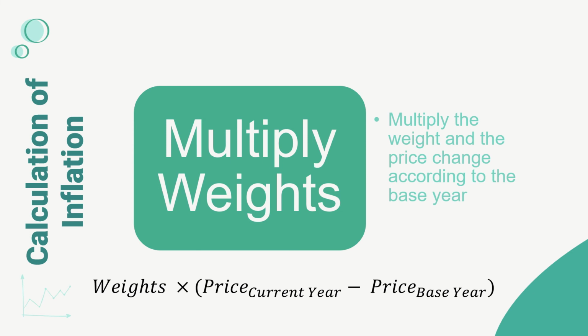So now I take the weights and then I multiply with price change. Price change is basically the price in the current year minus the price in the base year. So that much the prices have actually changed. If the prices have increased in the current year, then the price change multiplied by weights would be positive. If it has decreased, then this weights into price change would be negative.